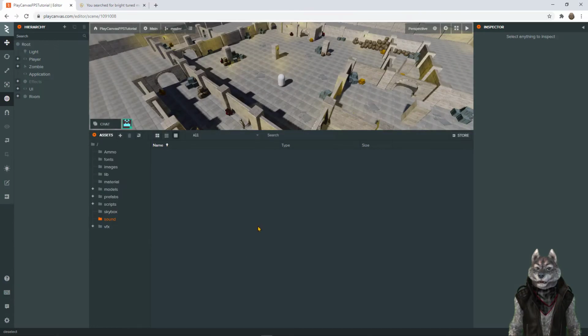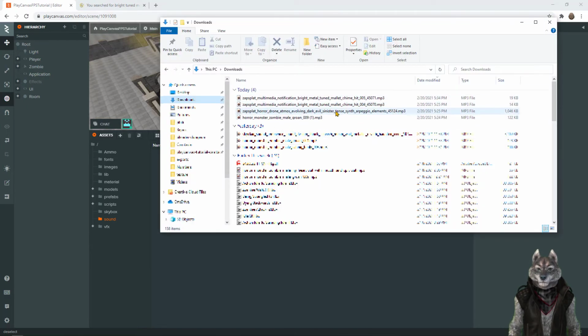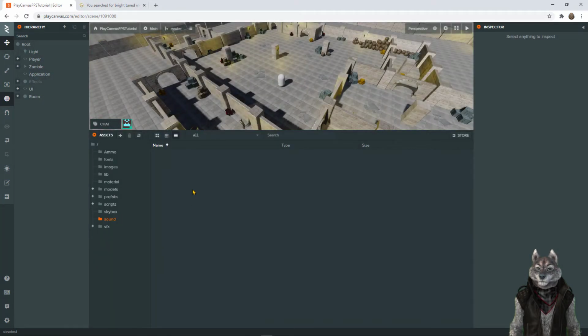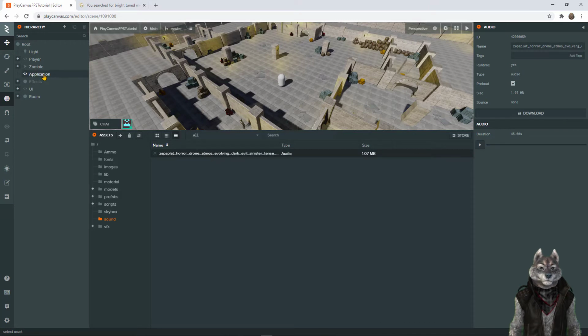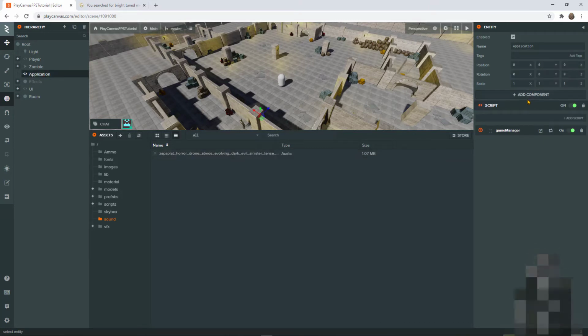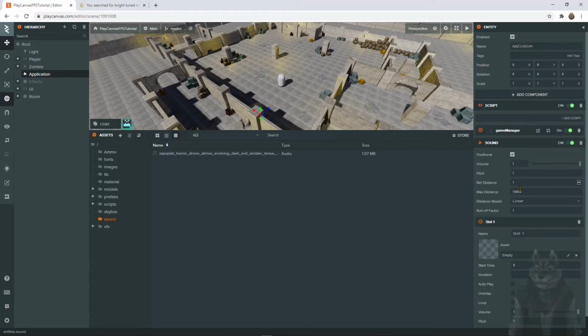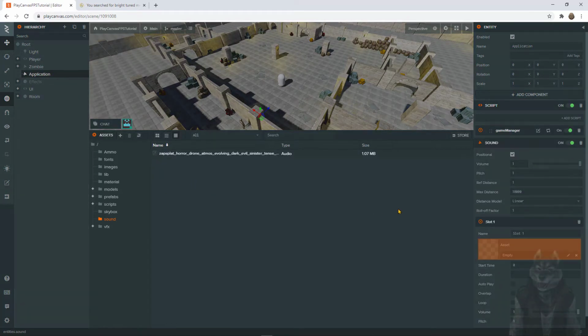Now let's import the sounds. First, let's begin in the game background music. We will add it to the application component and add a sound component and set the sound asset.